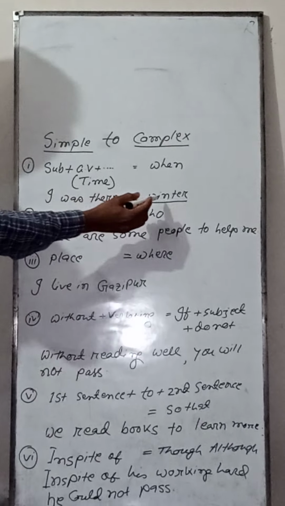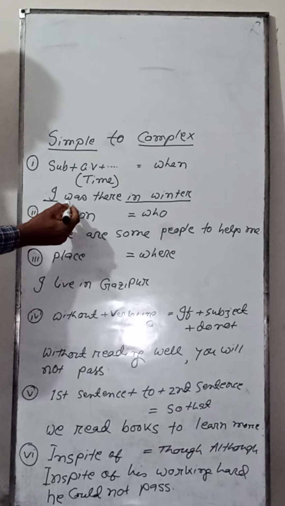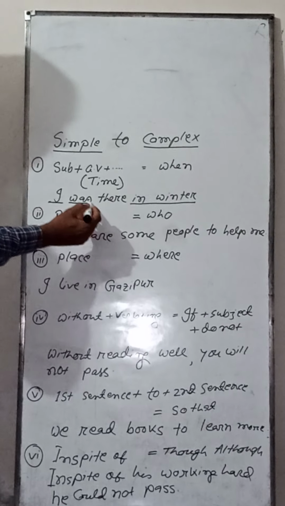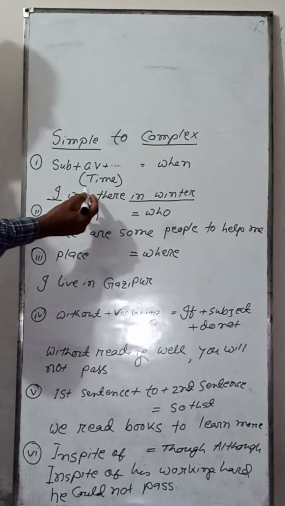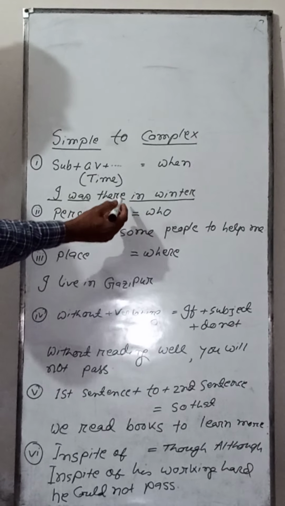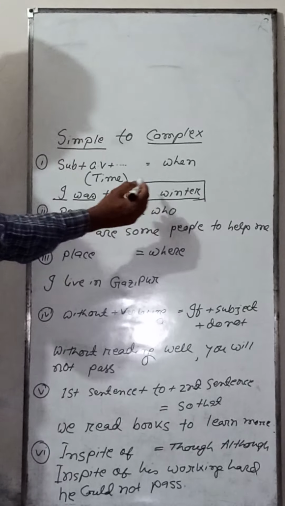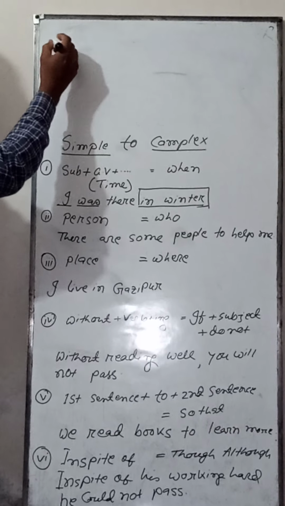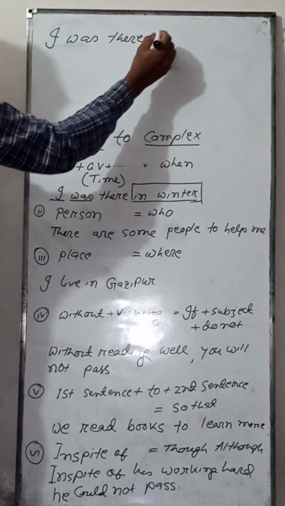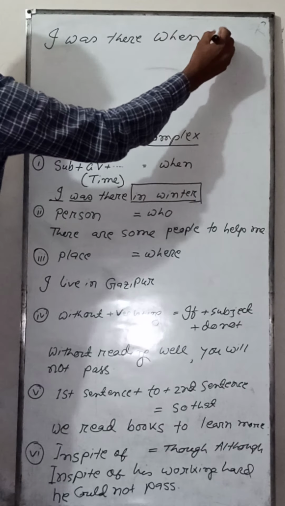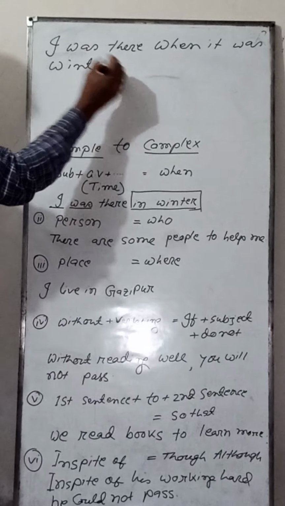I was there in winter. This is simple because, you see, I is the subject, was is the auxiliary verb, and this is a simple sentence. And if I want to change this simple sentence to complex, I have to find here, this is the time, and I have to write, I was there when it was winter.